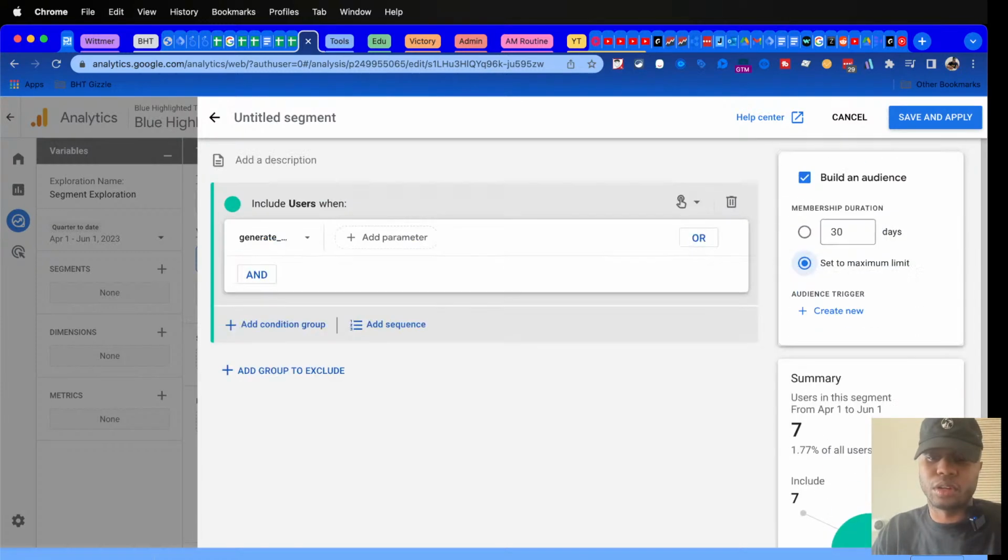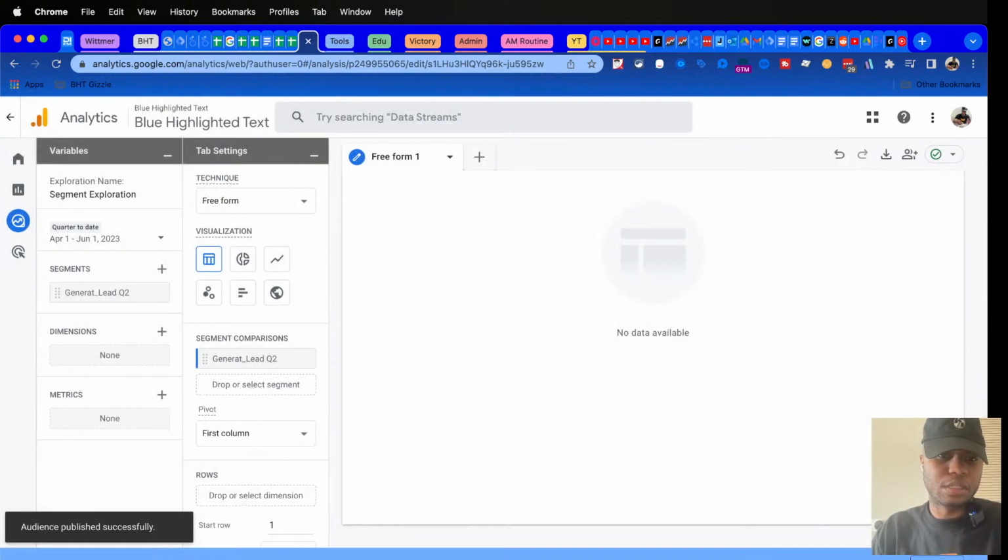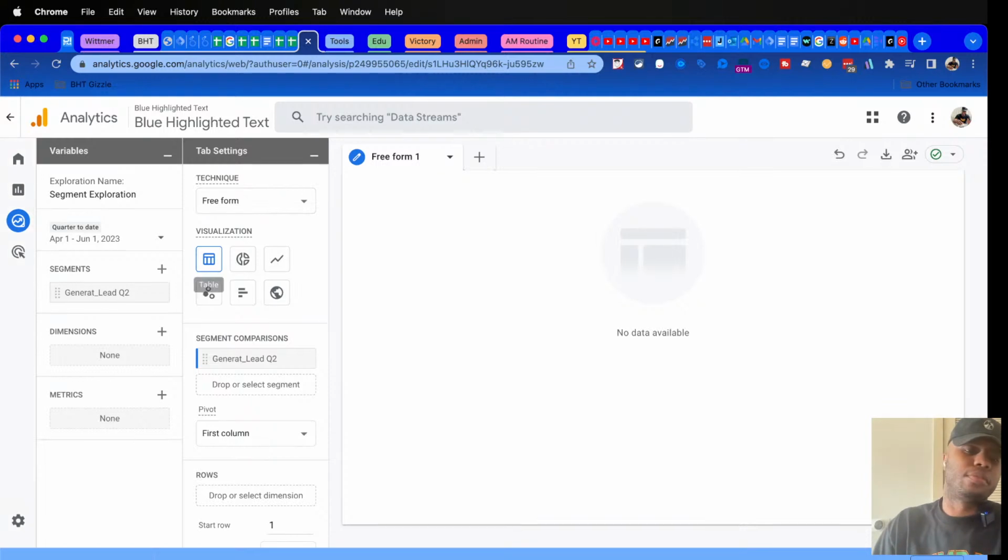Set it for however long I want. I can say narrate lead. What is this, Q2? Something like that. And I just need to make sure that this is open enrollment. I'm going to say it is. So I just created an audience out of my reporting section, essentially.